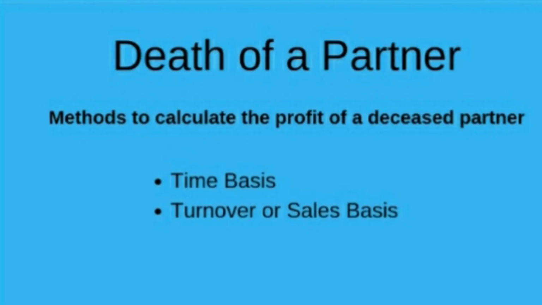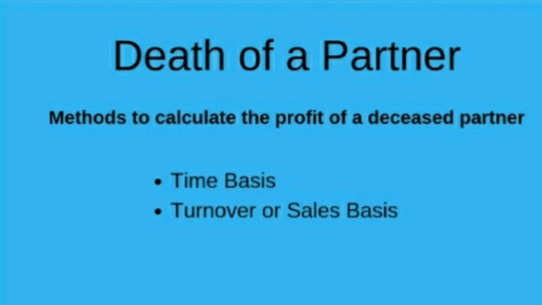So, calculation of profit. If the death of a partner occurs on any day during the year, the executor of the deceased partner will also be entitled to the share of profit earned by the firm from the beginning of the year till the date of his death. Such profit may be ascertained by either of the following methods. First one is time basis, second one is turnover or sales basis. First method is on the basis of time.